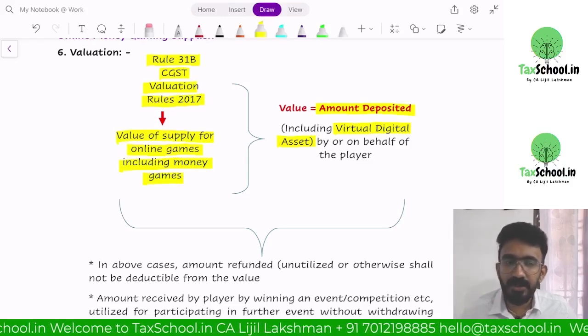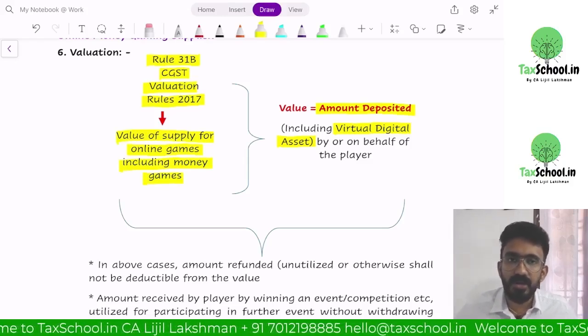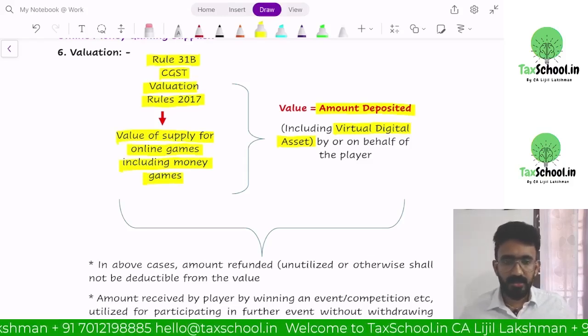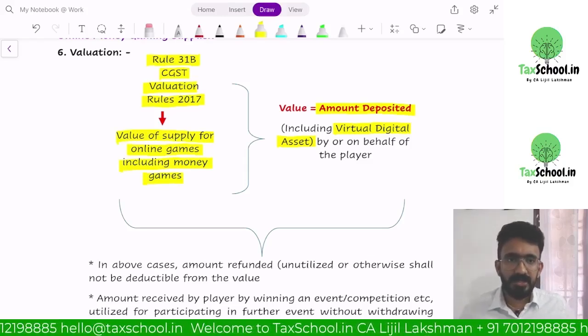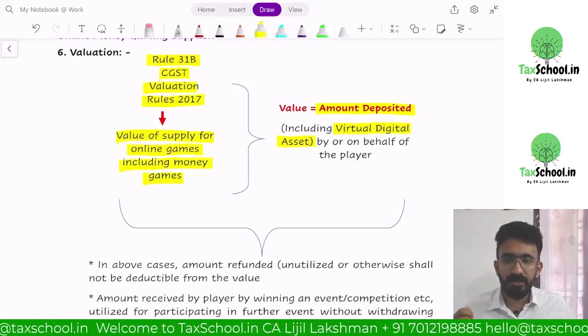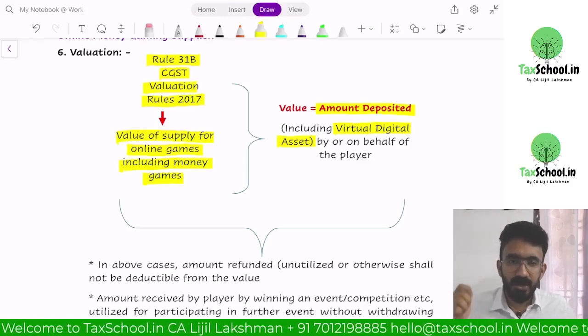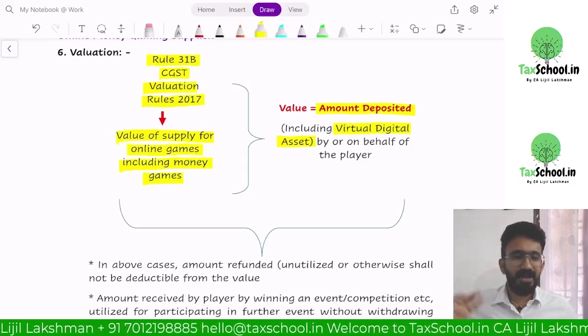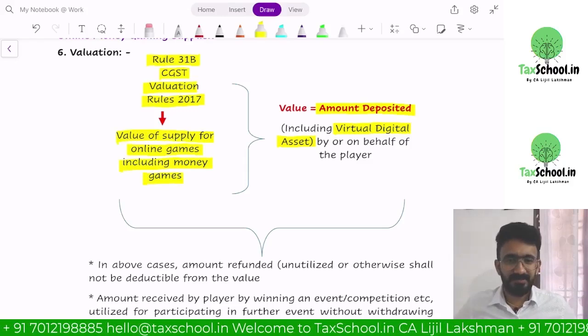Somebody tomorrow can create an online game, and instead of putting money into it, they can put a cryptocurrency into it. If you put cryptocurrency also, value will be the amount you deposited. The corresponding money value of cryptocurrency will be taken.